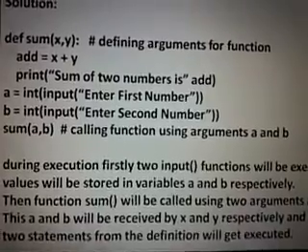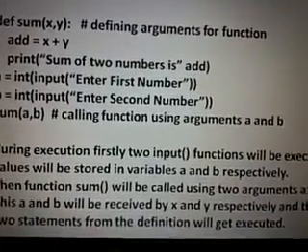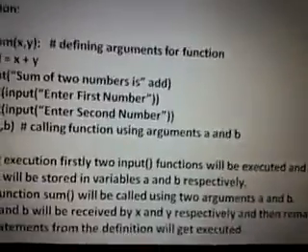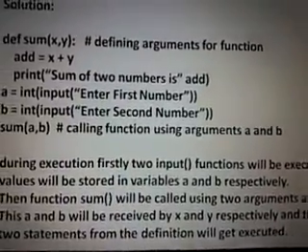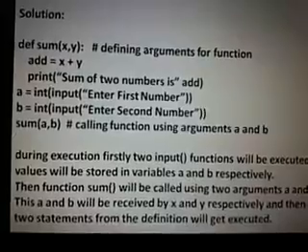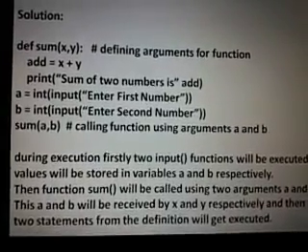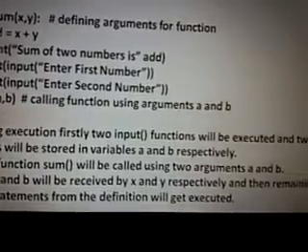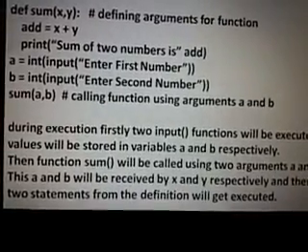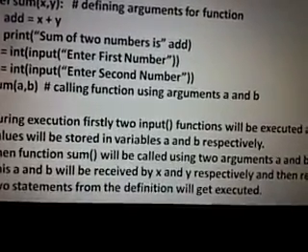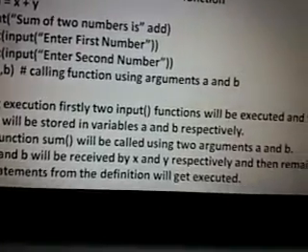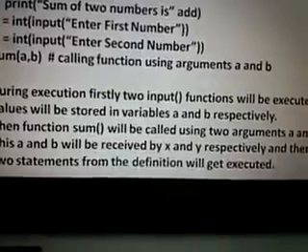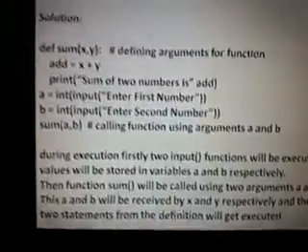During execution, firstly two input functions will be executed and two values will be stored in variables a and b respectively. Then function sum will be called using two arguments a and b. This a and b will be received by x and y respectively, and then the remaining two statements from the definition will get executed.